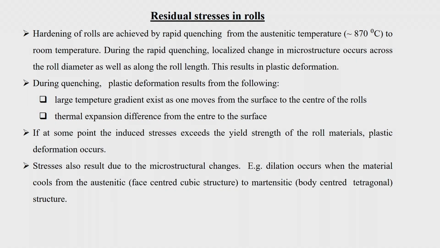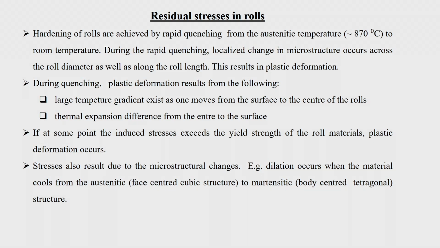During this rapid quenching, localized changes in the microstructure also occur. Two things are happening. One is a localized change in the microstructure from a face-centered cubic structure, that is the austenite, at the surface because of the sudden quenching or sudden cooling. It transforms to a body-centered tetragonal structure.